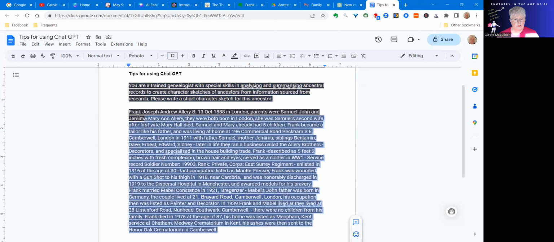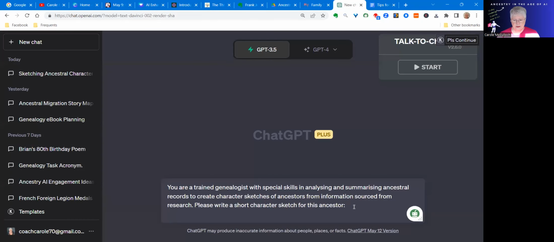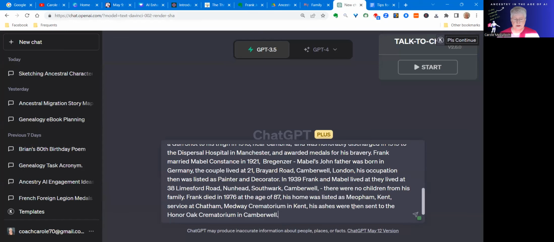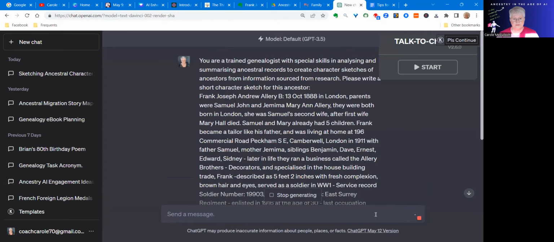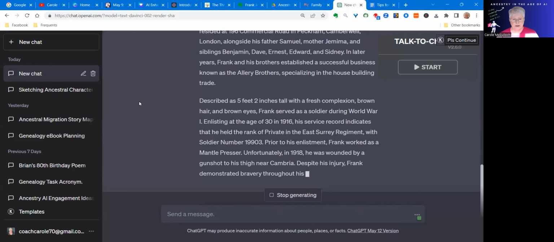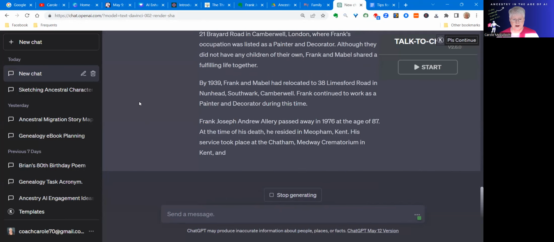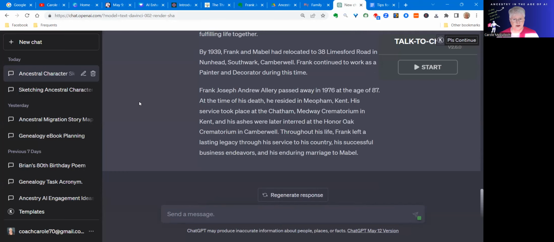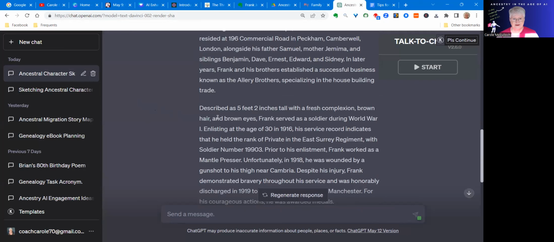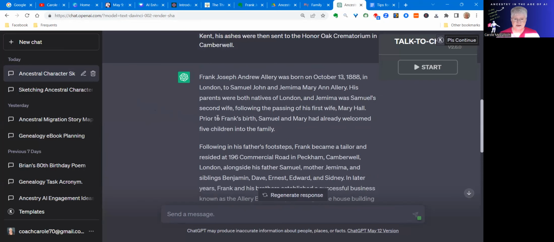So I'm now asking for all of that information to be transformed into a character sketch. I need to copy all of my data, which I've put together, and paste that here in ChatGPT, and then execute the prompt. And you'll see it now working at lightning speed, giving me exactly that, a character sketch of Frank Joseph Andrew Allery. That was a bit fast. Let me go back and let's have a look at what he has to say.